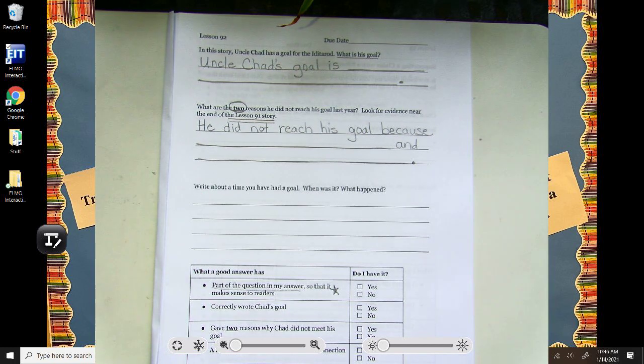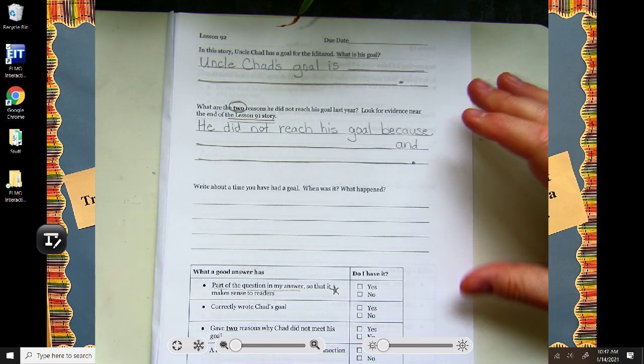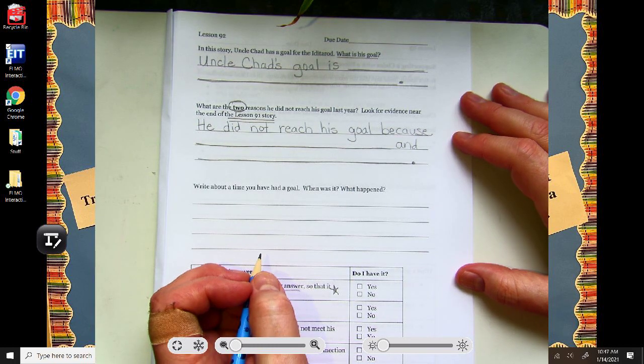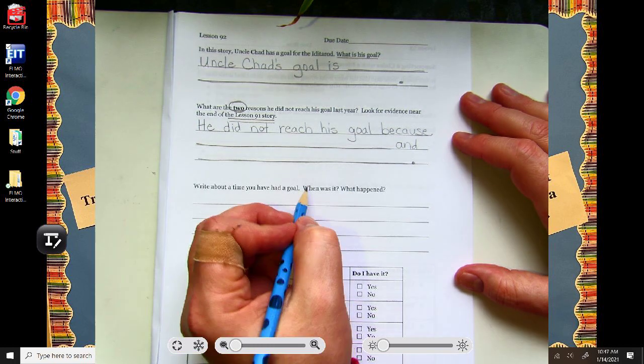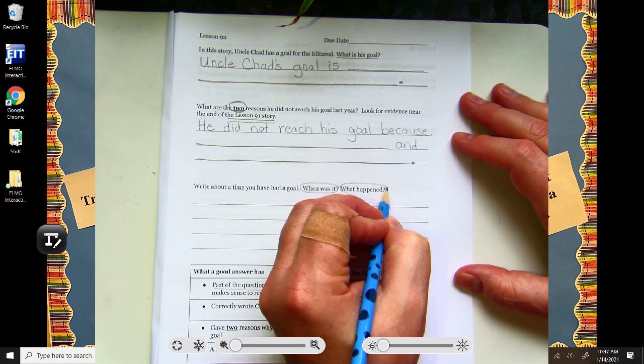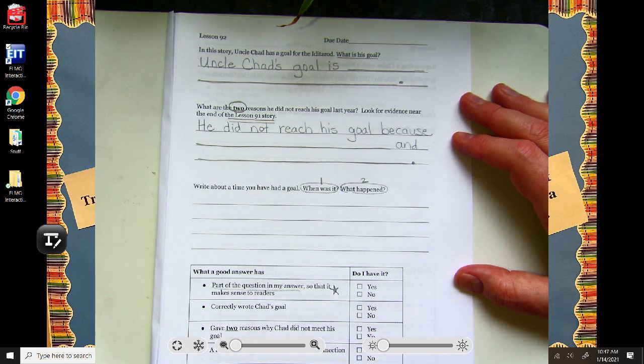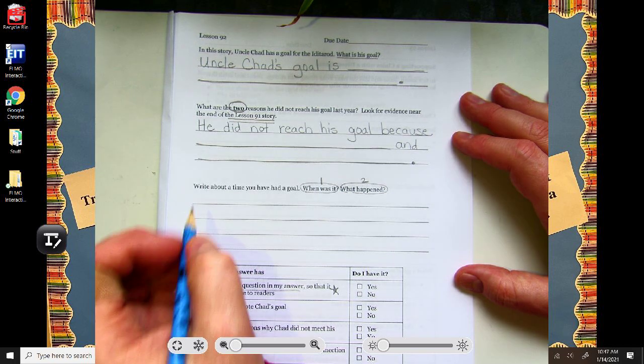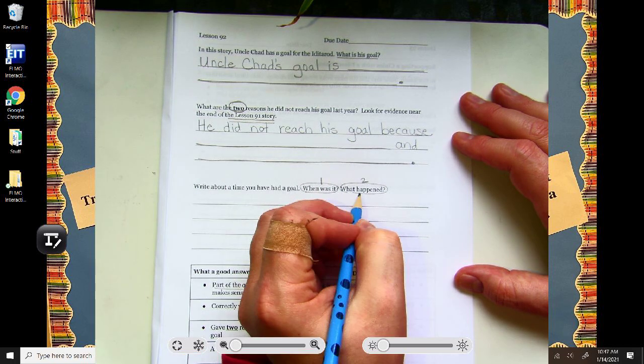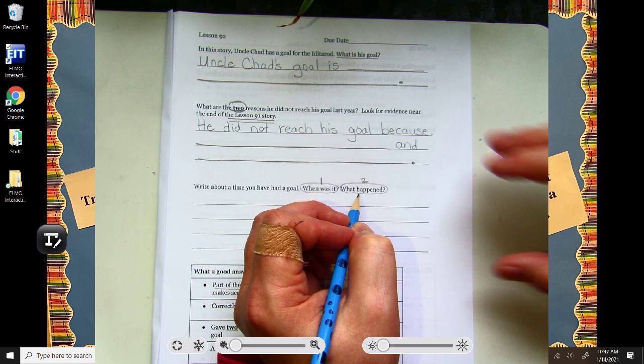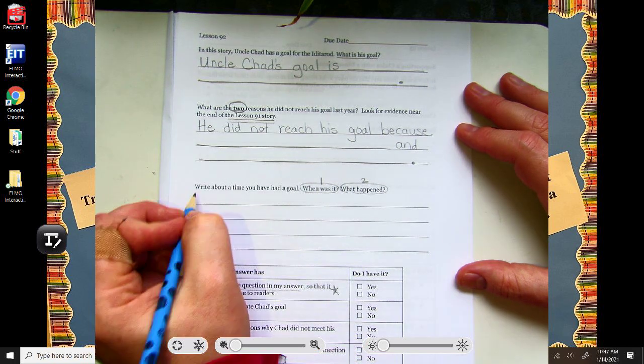So, question number 3, write about a time you have had a goal. When was it? And what happened? So, scholars, there's 2 parts to answer here, part 1 and part 2. And so make sure you're catching that. Right? So what happens means like, did you meet your goal? Did you not meet your goal? So when was it?